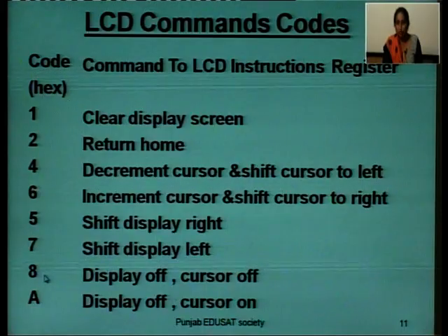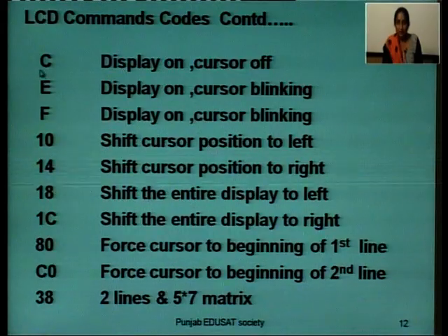Then 8 is used to display off, cursor off. A in hexadecimal is used to display off, cursor on. Then C is used for display on, cursor off. E in hexadecimal is used to display on, cursor blinking. F in hexadecimal is used to display on, cursor blinking.